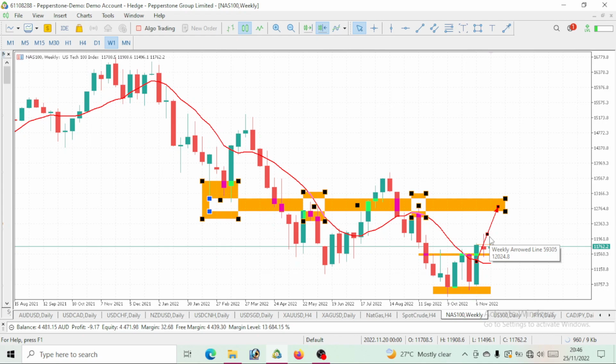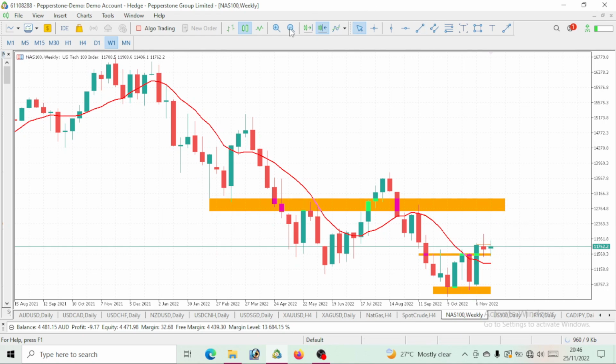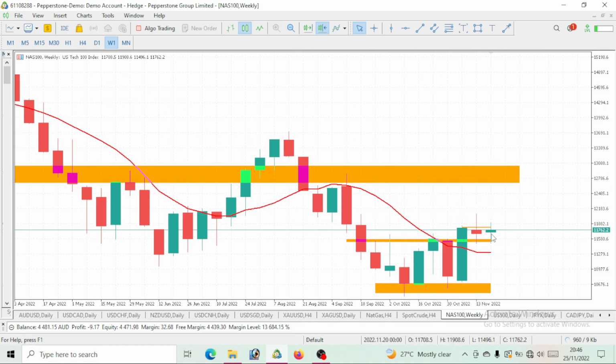Notice last week, right? We did analysis on this NAS100. We told you that NAS100 would be expecting a bullish move. Guess what? We actually had the bullish move. Take a look at it on the weekly time frame, which actually had this bullish move. Though we kind of have a huge candlestick, we were expecting a bullish move for the week, which we actually did, which was not much.